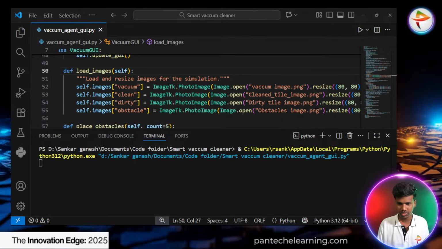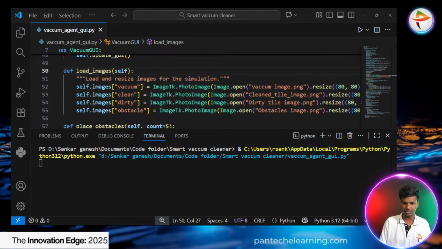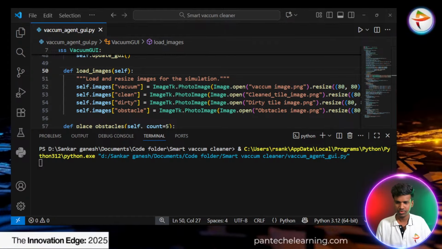Is the code visible on screen, and the audio? Yeah, clear. Super, sir. Thank you, sir. Selva Kumar, thank you.